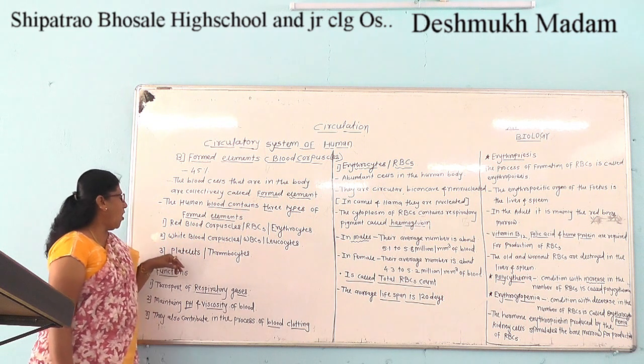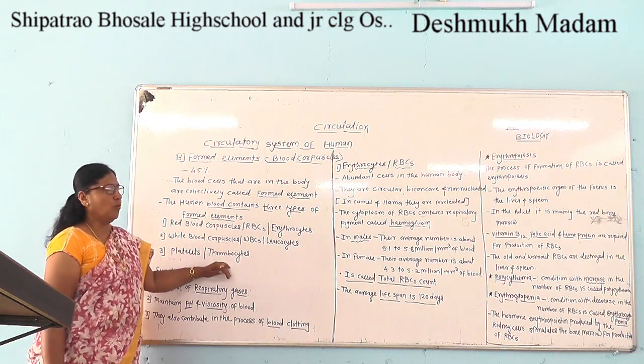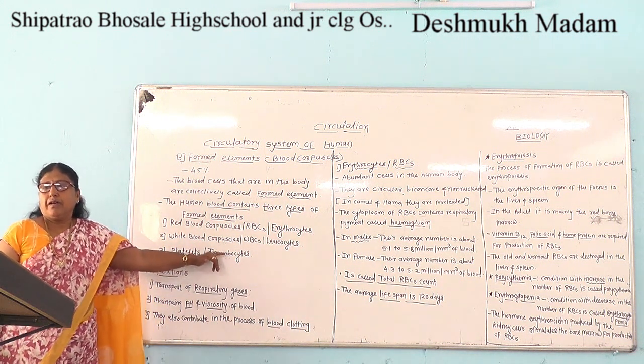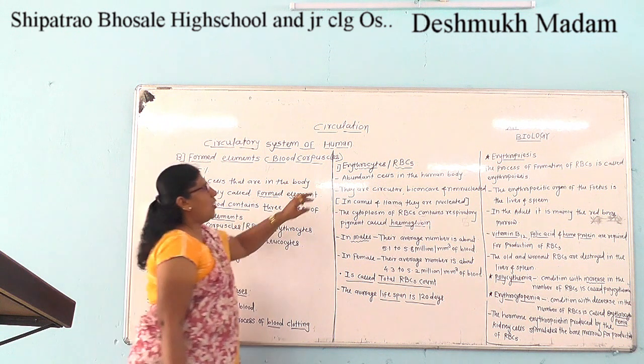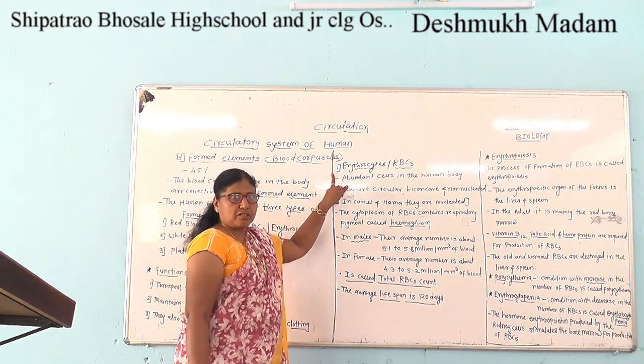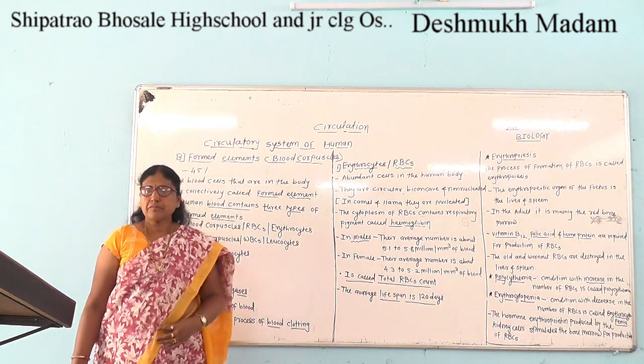Third are the platelets or thrombocytes. The first formed element is the red blood corpuscles.